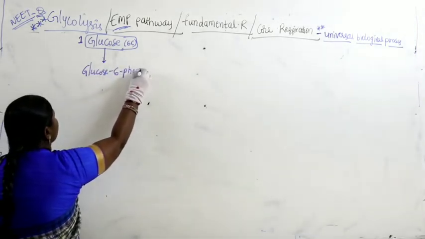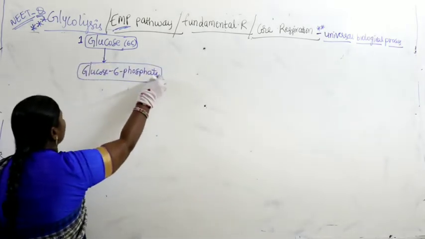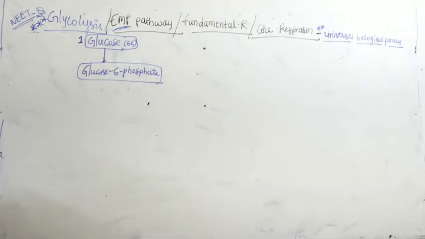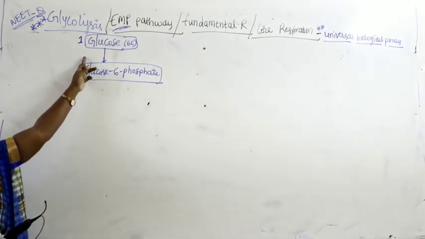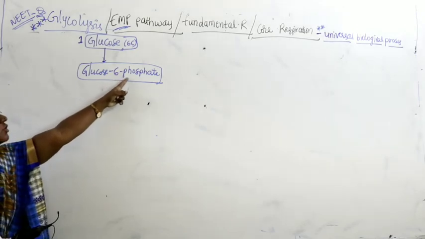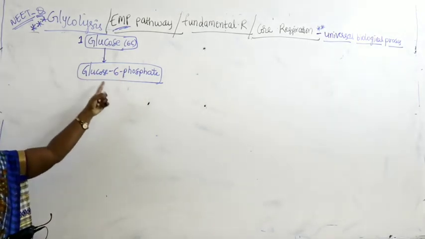Now a phosphorus is attached at the 6th position. Now it is referred to as glucose 6-phosphate. Right? Initially one molecule of glucose, where phosphorus is attached at the 6th position, so it converted into glucose 6-phosphate.